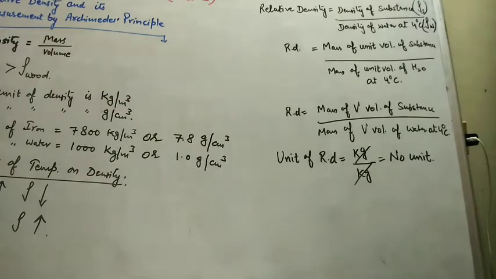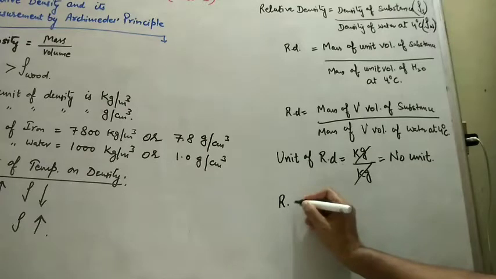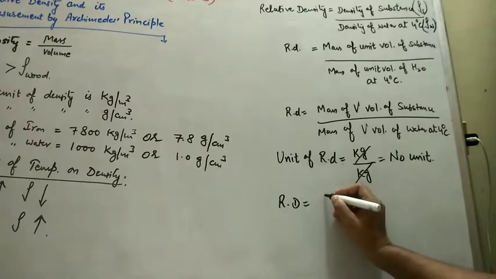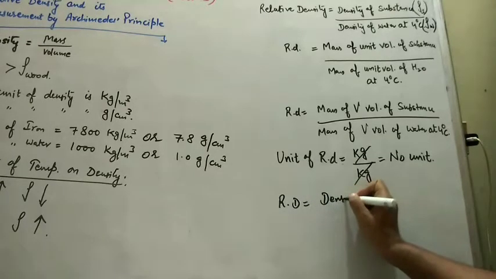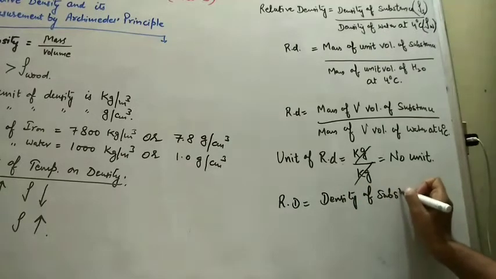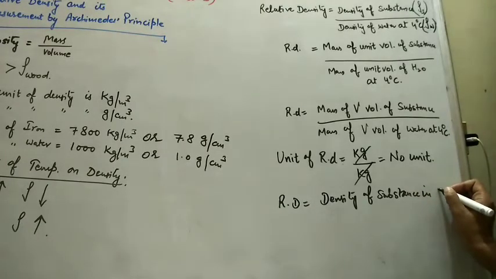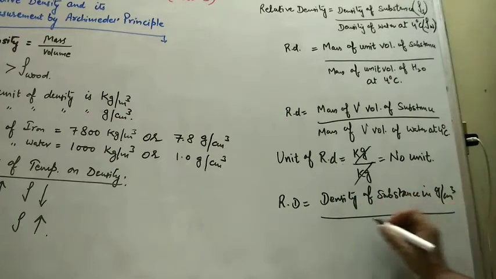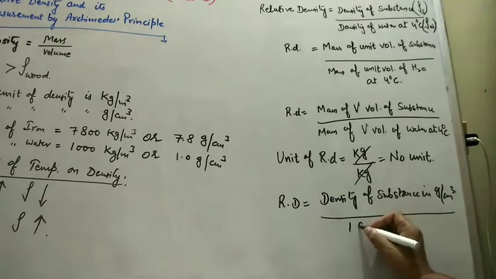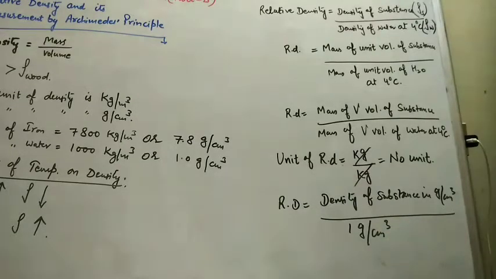Relation between density and relative density. Relative density is equal to the density of substance in gram per centimeter cube divided by the density of water in CGS, that is 1 gram per centimeter cube.